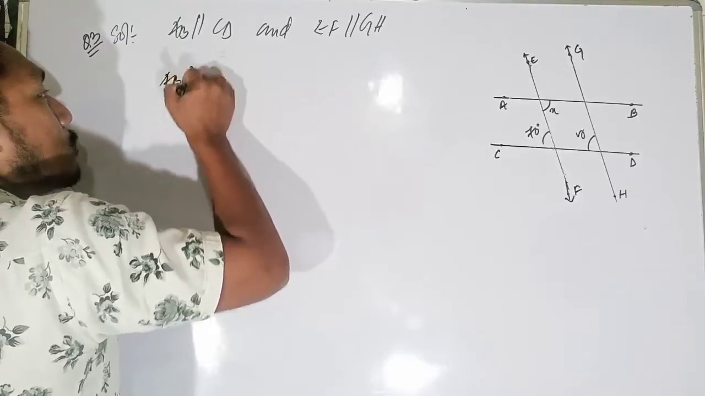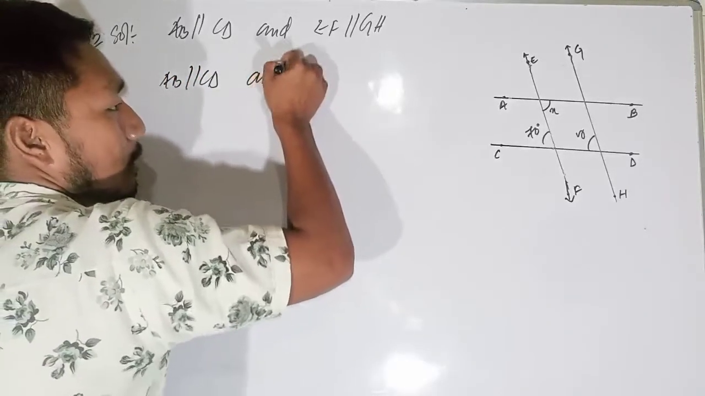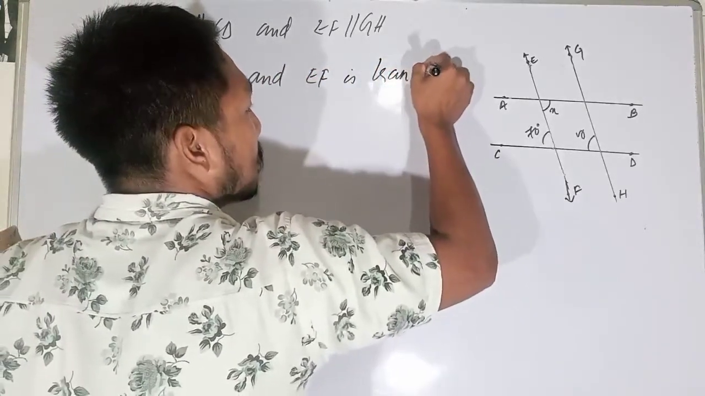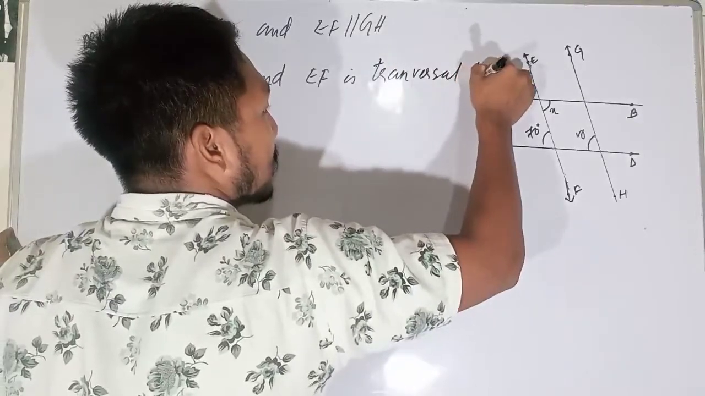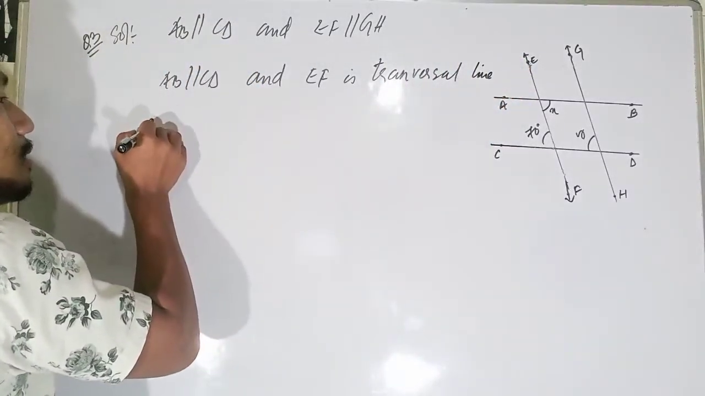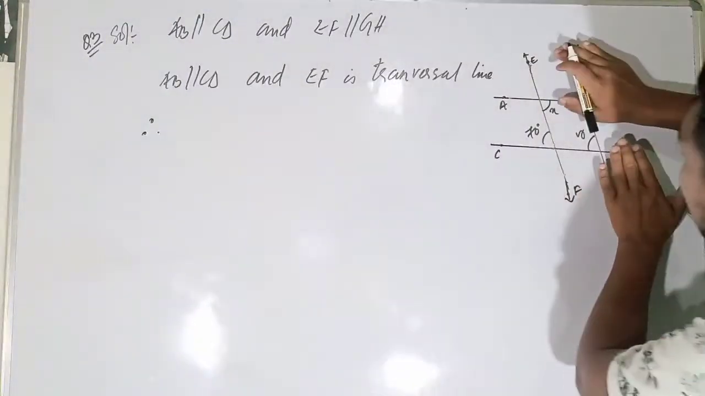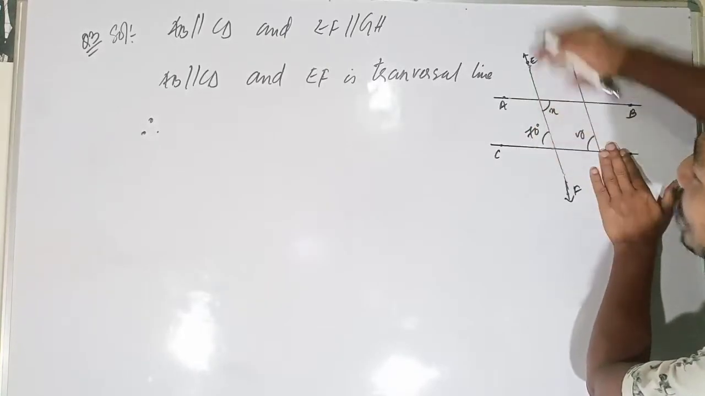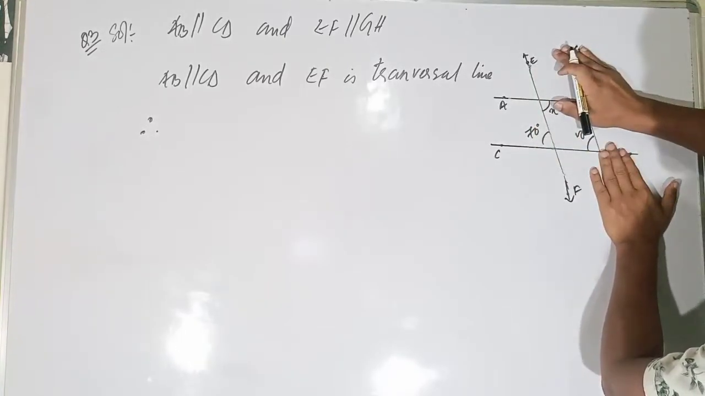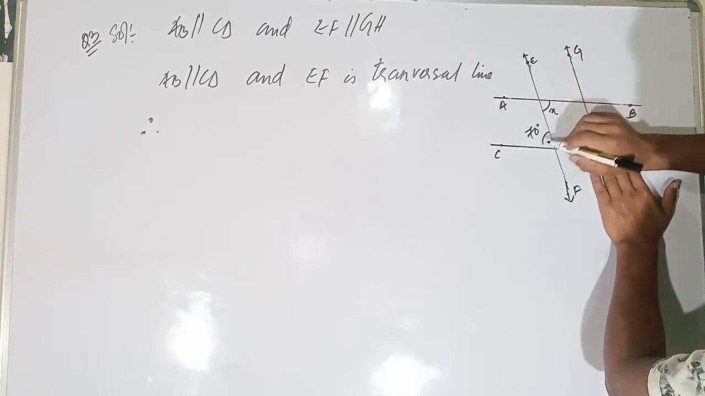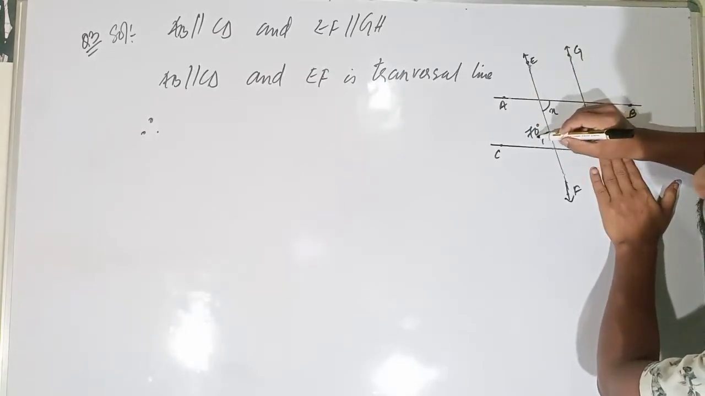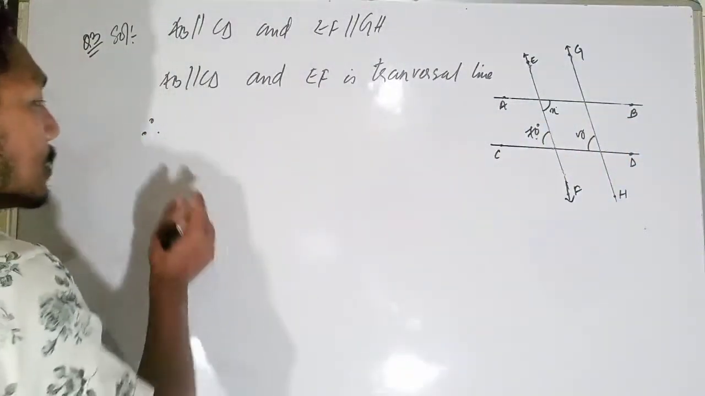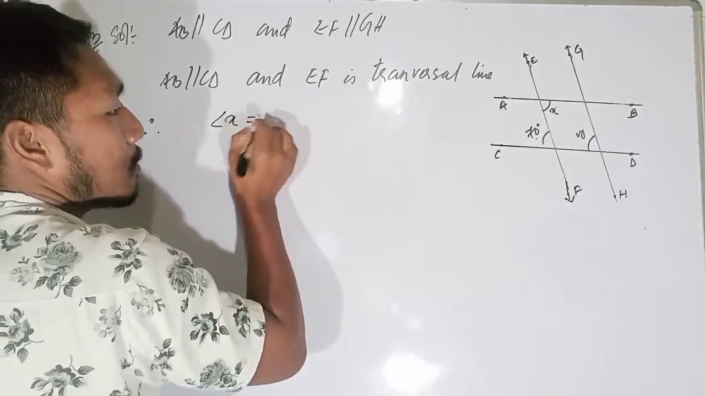AB is parallel to CD and EF is the transversal line. Therefore, I told you, forget about this line now. Think that this line is not there. Only this line is there, which we have discussed in the video lectures. Then I know that these two lines are parallel and this is a transversal line. These angles and this angle will be equal to each other, yes, they will be equal. Therefore, angle X will be equal to what?